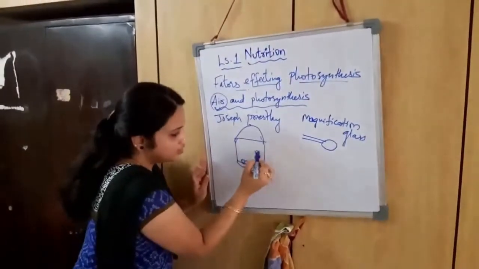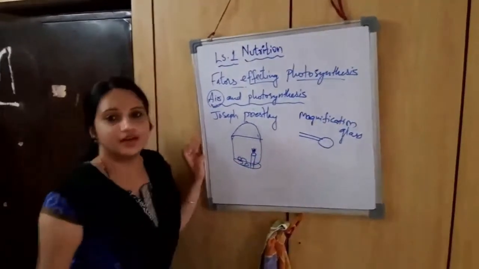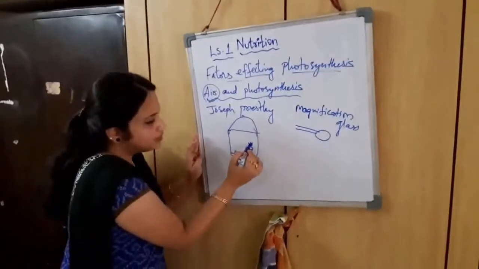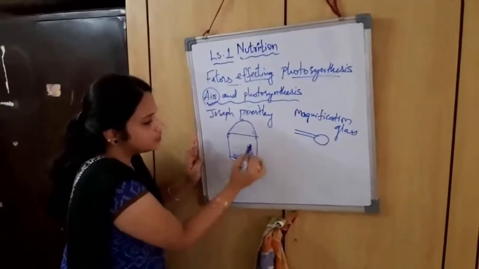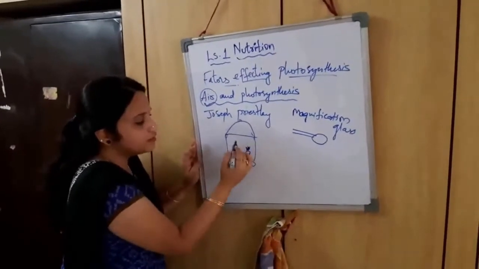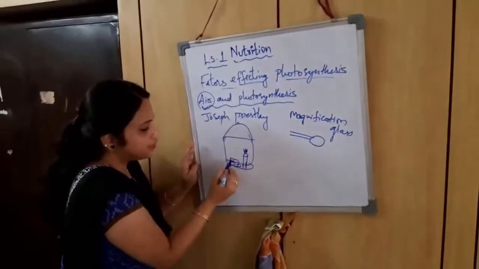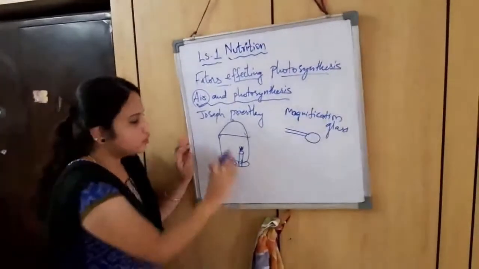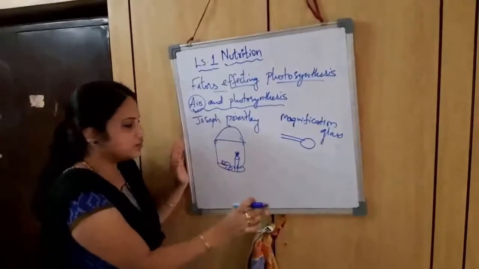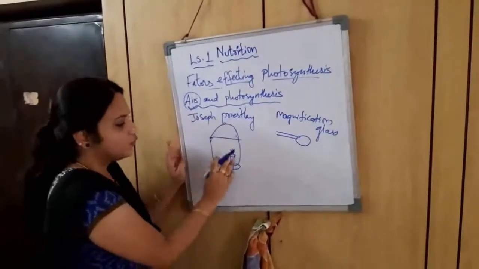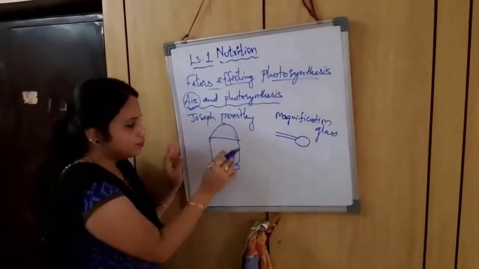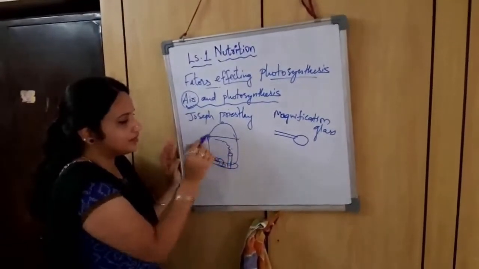So this candle is now lit. Now what happens? Eventually, whatever air is present in this closed space of the bell jar is used up for the respiration of this rat and also for the burning. Once all this inside air has been completely used up by both, what happens? The flame now puts off, releasing some other gas.